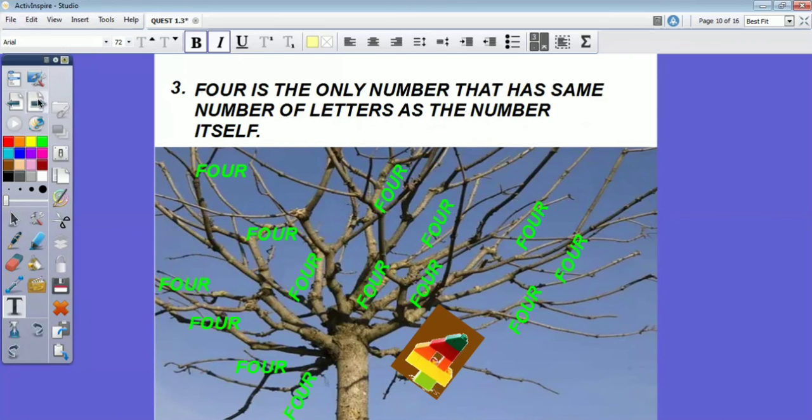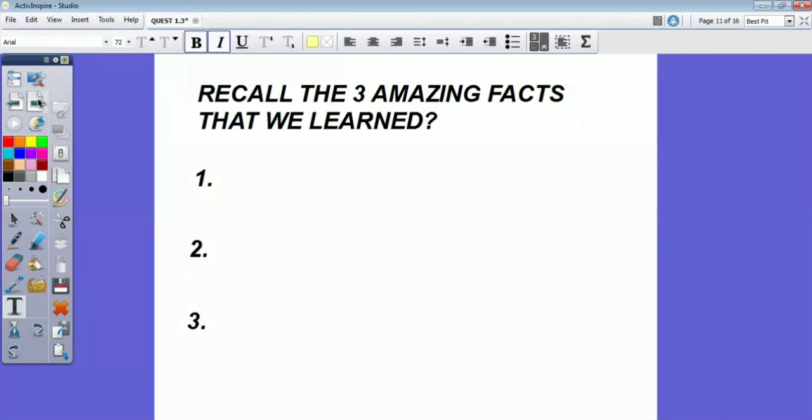Now I give you 1 minute for recalling the 3 amazing facts that we learned just now. Very good. There is an E in every odd number. And then the second, shoe, right? 1000 is the only number from 0 to 1000 that has an A on it. Now the third is tree. 3 sounds like tree. So we imagine 4 growing on the tree, right? So 4 is the only number that has the same number of letters as the number itself. So we were able to recall these facts so easily, right?